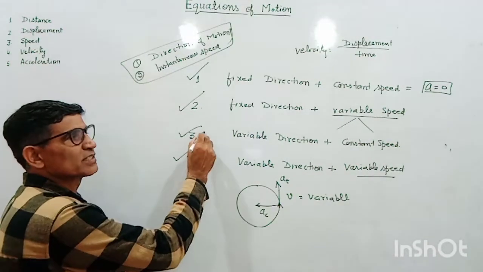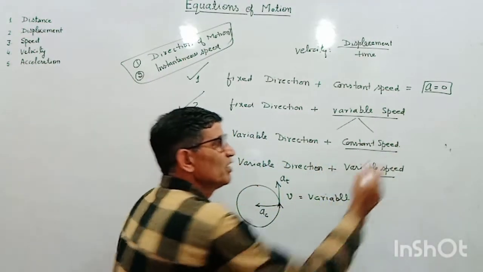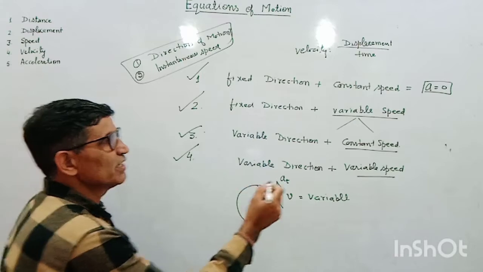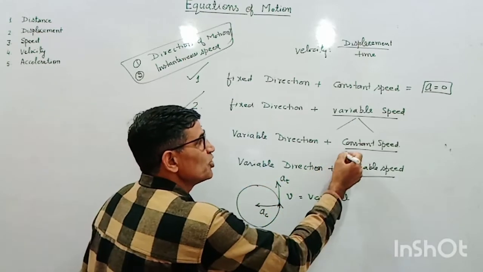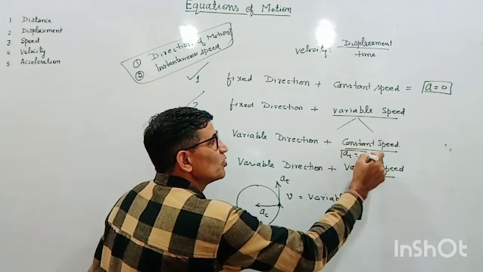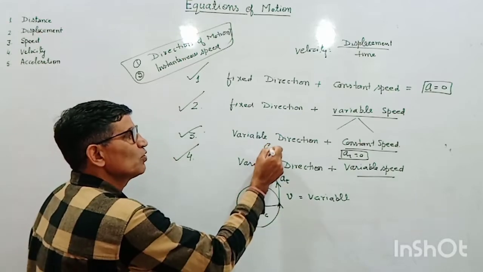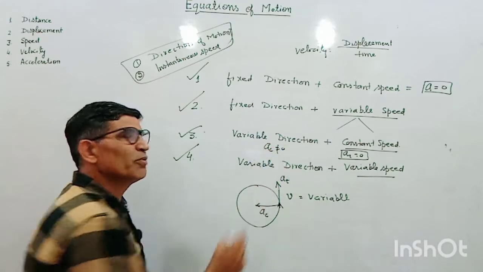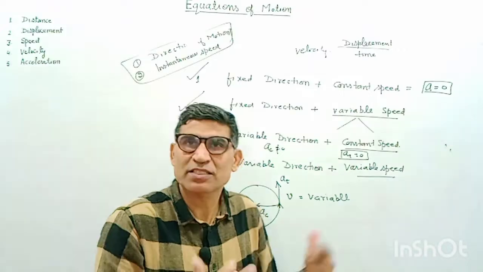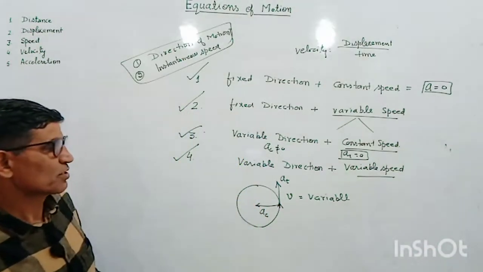In the third case, here constant speed, it means in this third case, this tangential acceleration will be 0. Here a_t will be 0. But a_c will not be equal to 0. What will be the value of a_c? That we will discuss in the next lectures.